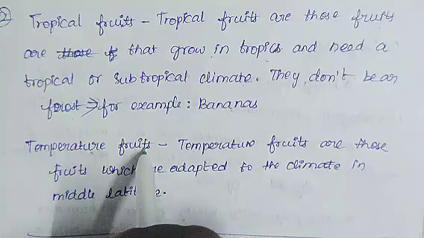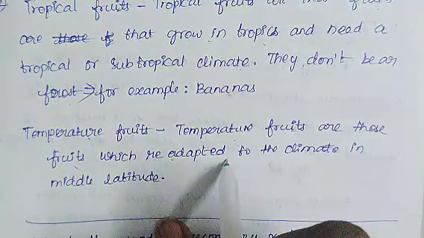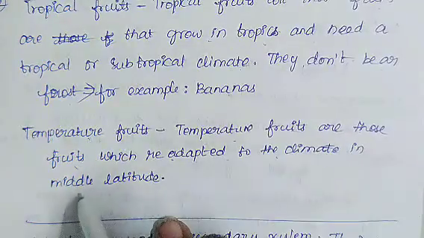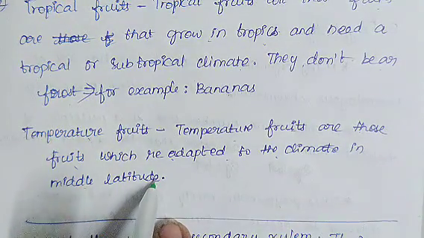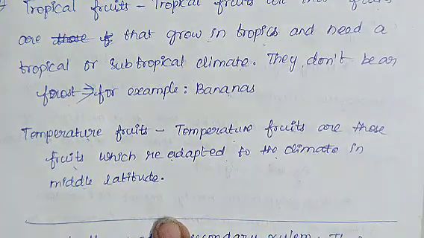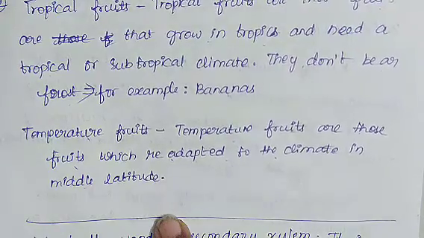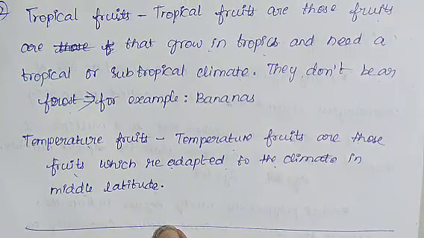Next, temperate fruits. Temperate fruits are those fruits which are adapted to the climate in middle latitude. So this is the answer for second question.